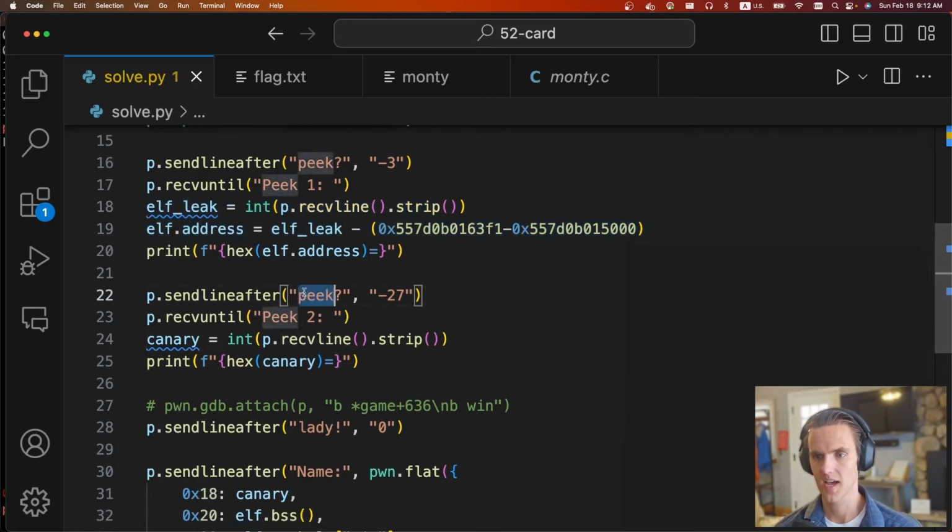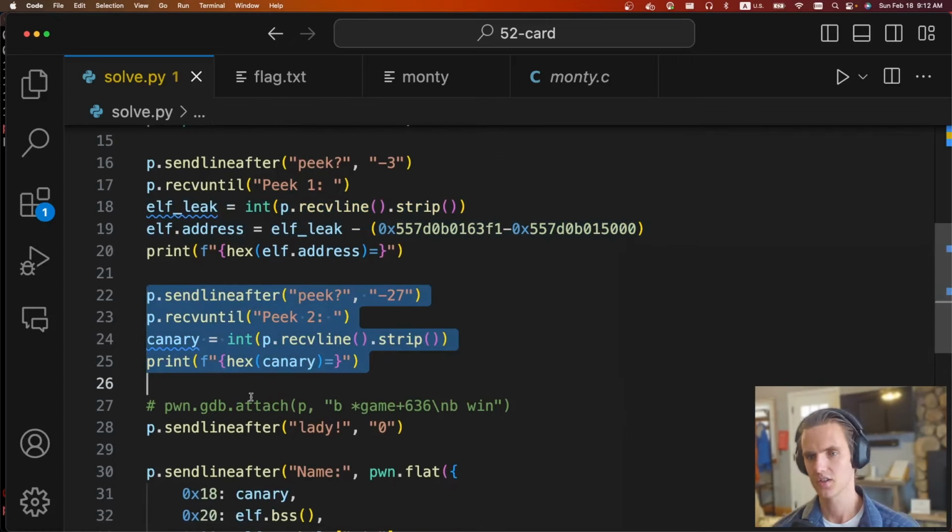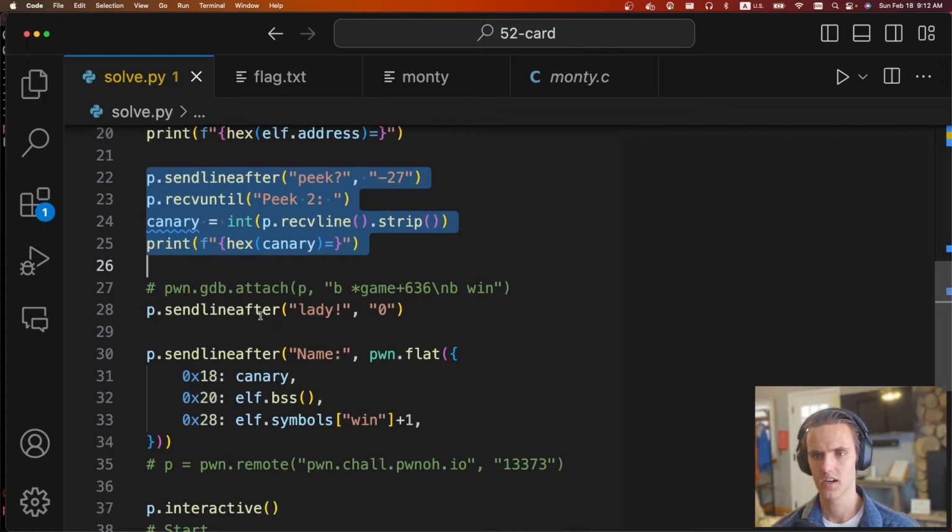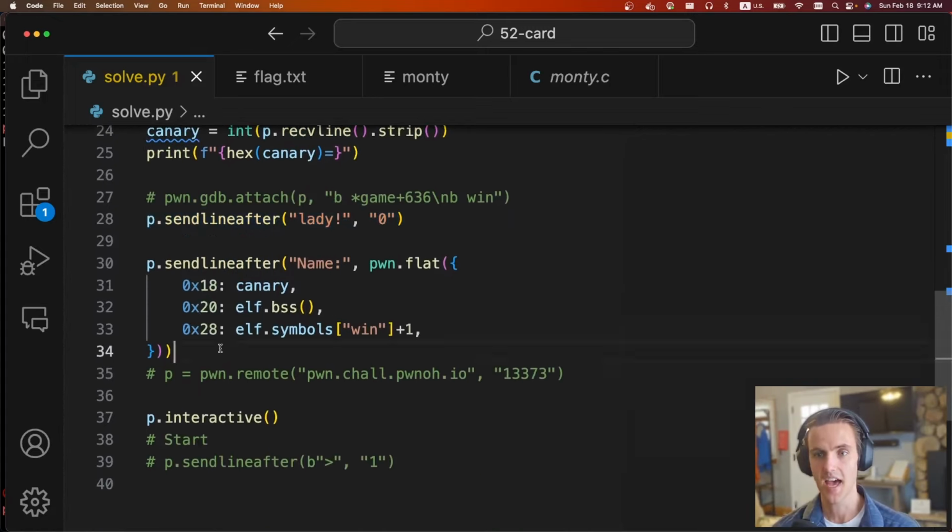And then our second leak is that -27. This is how we get the canary. So back 27 is the canary value. We say that the lady is at index 0. We don't really care. And now we get to do the buffer overflow into the leaderboard.